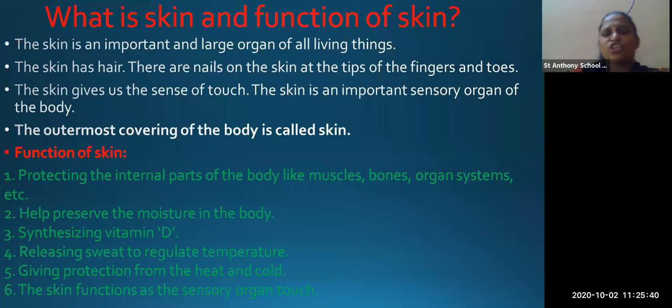Now what is the function of skin? To protect the internal parts of the body like muscles, bones, organ systems. So the muscles, bones, and organ systems in our body are all protected with the help of skin. Even vitamin D is synthesized. When you go out early in the morning, you get vitamin D. So that vitamin D is synthesized by the skin, and it is given to your body.